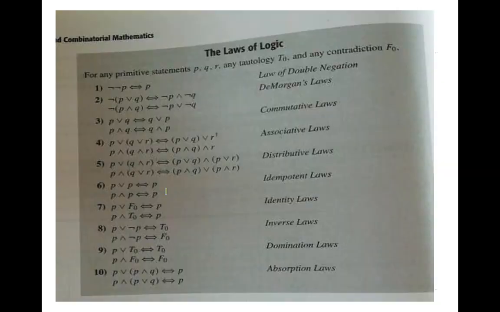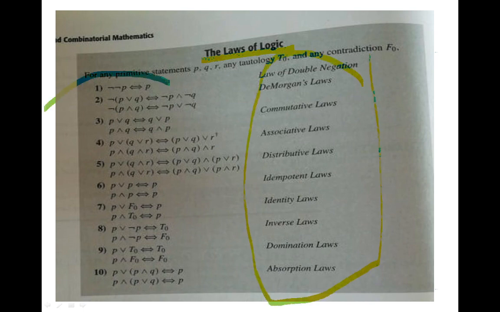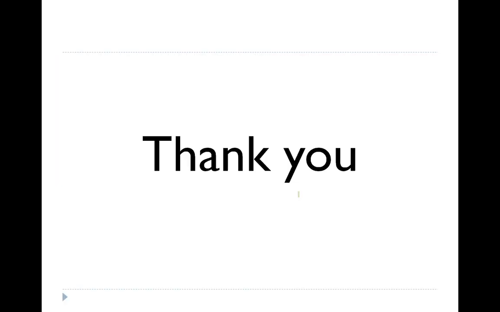Fine. Then next we are going to have the laws of logic. I have made this in a single video, so all the laws are going to be available for you. This one we have seen in previous videos. Now, the way you have written the truth table for this one, in the same way you are going to write a truth table for this one. The conclusion will be r. So the value of this conclusion part, and these laws will be getting the same value, and surely you are going to get a tautology if you put a biconditional instead of implication over here. Just check it out and do it.